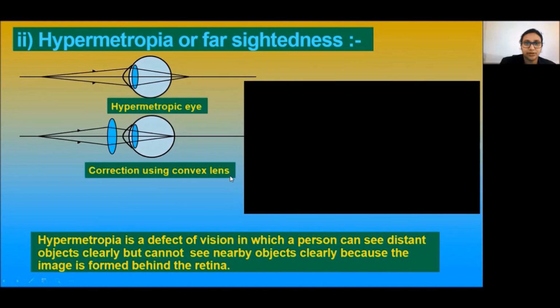This can be corrected using convex lens. The near point for the person is farther away from the normal near point, that is 25 centimeter. Such a person has to keep a reading material much beyond 25 centimeter from the eye for comfortable reading.